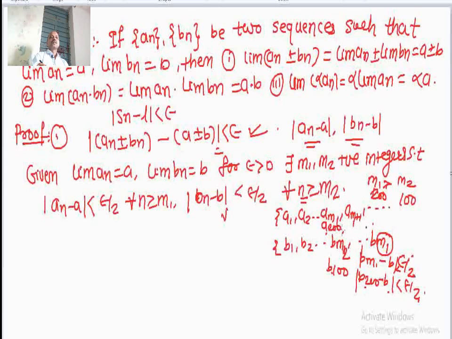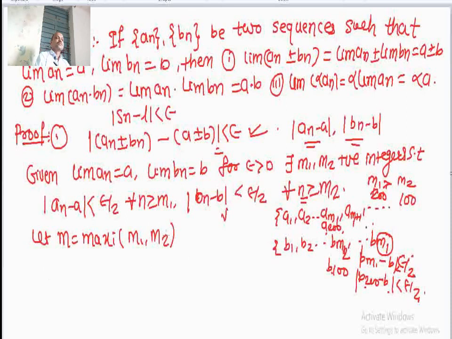We should choose the number such that the terms of the sequence are less than epsilon by 2. So let us suppose that m equals the maximum of m1 comma m2. We choose this maximum, so that the m-th terms of both sequences will satisfy these conditions.